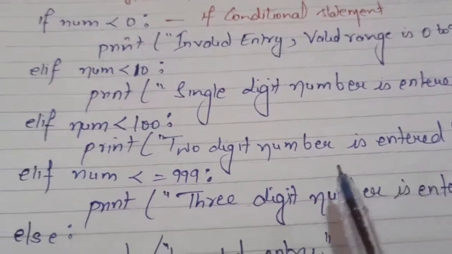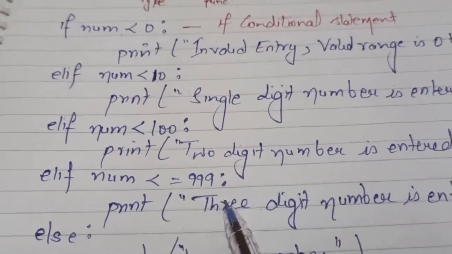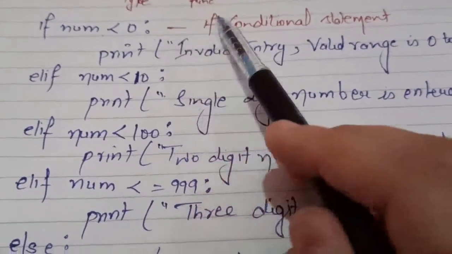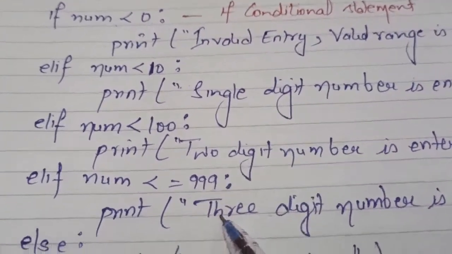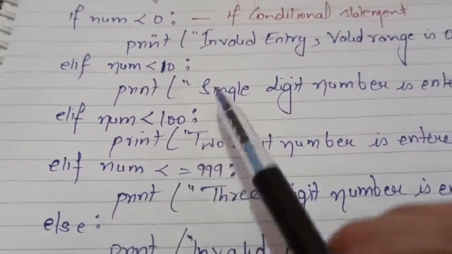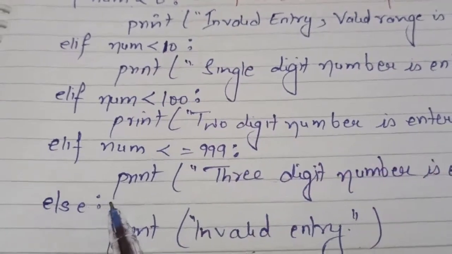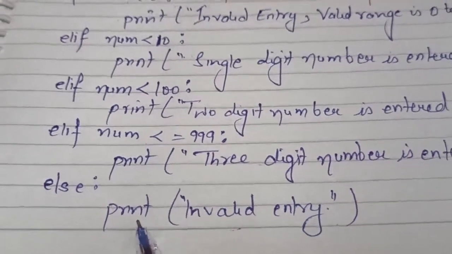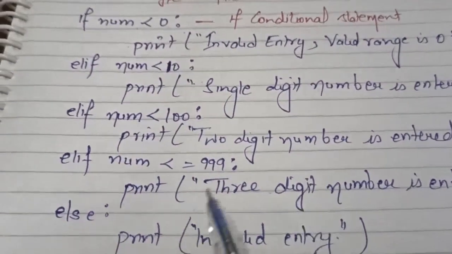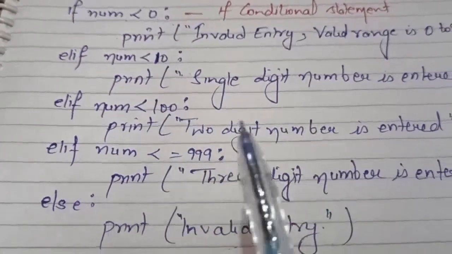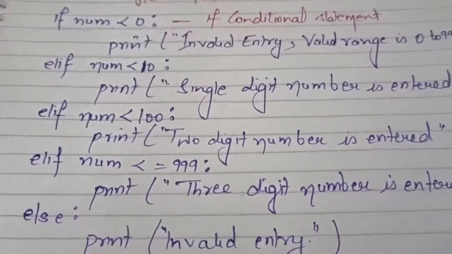Now all the conditions are put: if number is less than 0, if number is less than 10, if number is less than 100, if number is less than or equal to 999. Then in the else part, if none of the conditions is satisfied, I have given the command of print invalid entry. Now I am showing you this same program on the Python IDLE shell.